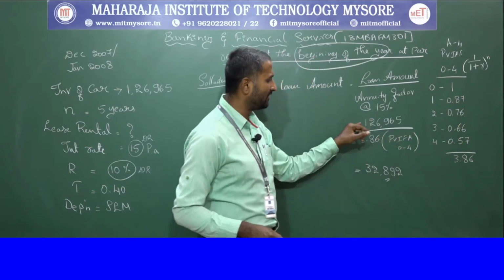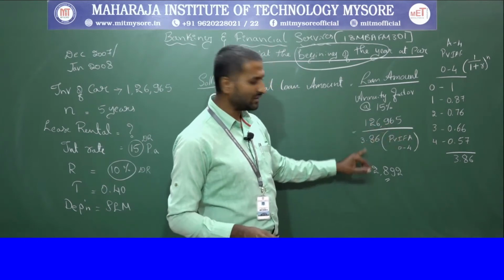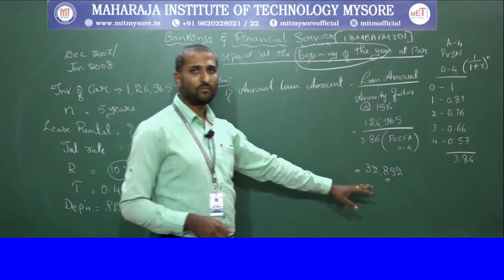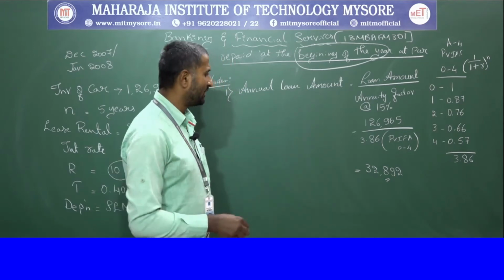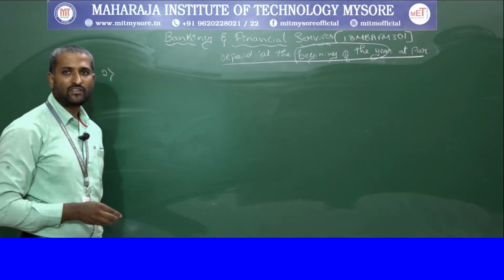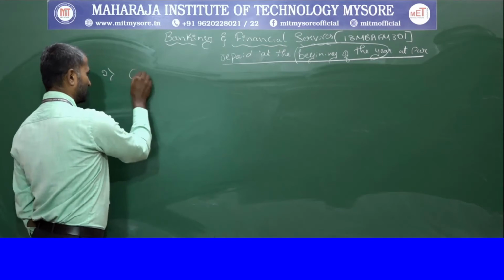So we divide 1,26,965 by 3.86 and result with the annual loan repayment of 32,892. Then we are moving to the second calculation, where we are calculating the computation of interest in debt payment.